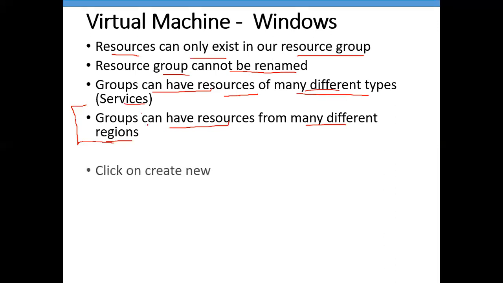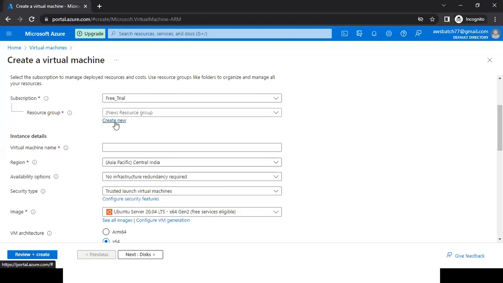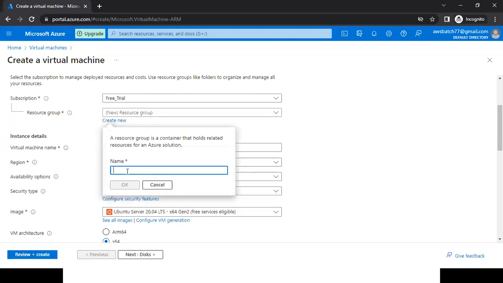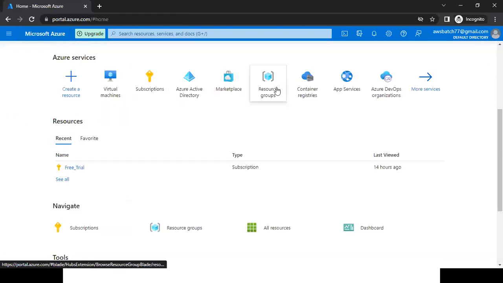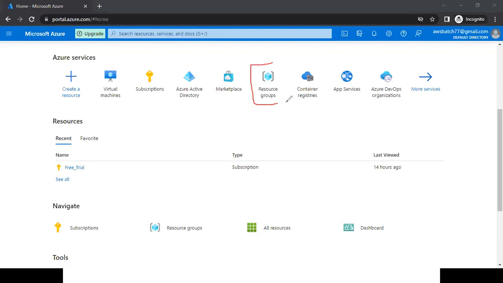Now, I can click on create new. If I click on create new, I just need to give the name and click OK. This is one location to create a resource group. I'll go to the home page. You can see here I'm able to see resource groups also. Here also I'm able to see resource groups, or you can search.